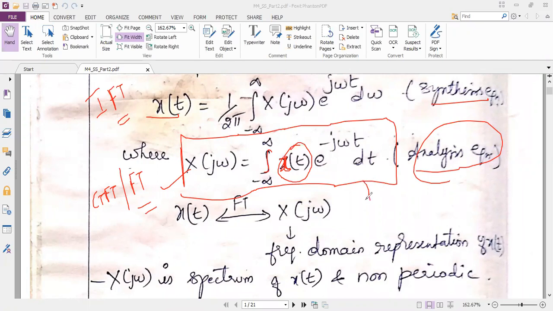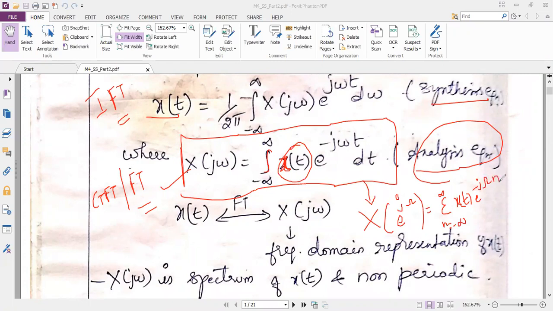Yes, ma'am. And can you people refer to your DTFT notes and tell me what was the formula for capital X of e power j omega there? It is summation, am I right? Summation n equal to minus infinity to plus infinity x of n e power minus j omega n.